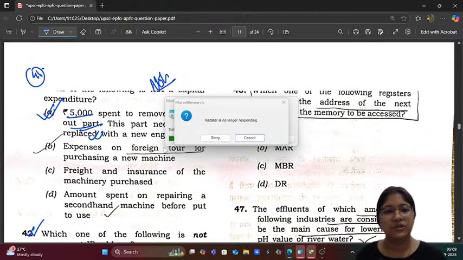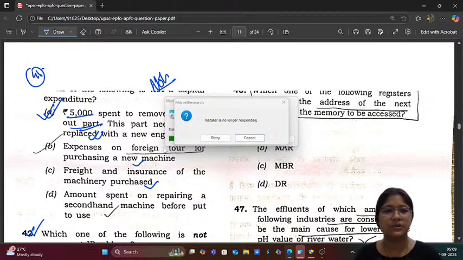Expenses on foreign tour for purchasing a new machine. So they're going to get a new machine, completely capital expenditure. And then even the travel is also there. Freight and insurance of the machinery purchased along with the new machinery, that is there. Amount spent on repairing a second hand machine before put to use.